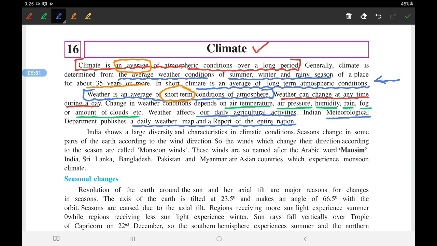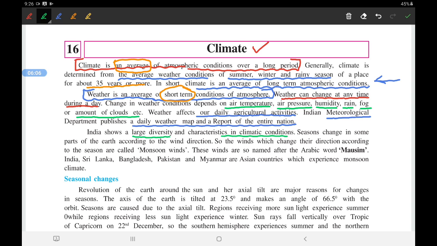India shows a large diversity. See, India shows a large diversity and characteristic in climate condition. There is a lot of diversity. Diversity is variation and characteristics in climatic condition.